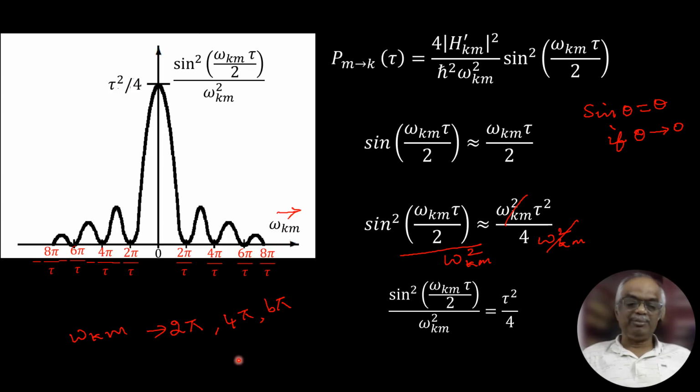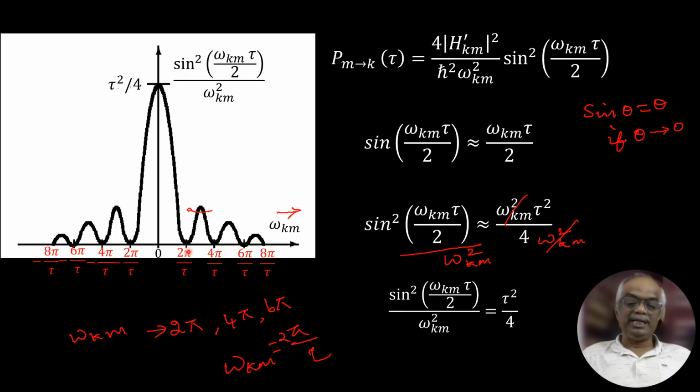You know, by definition, omega km is equal to 2 pi by tau. So this is angular frequency. 1 over tau is a frequency. So this is angular frequency, omega km. Then you can see the peak drastically reduces when omega increases.